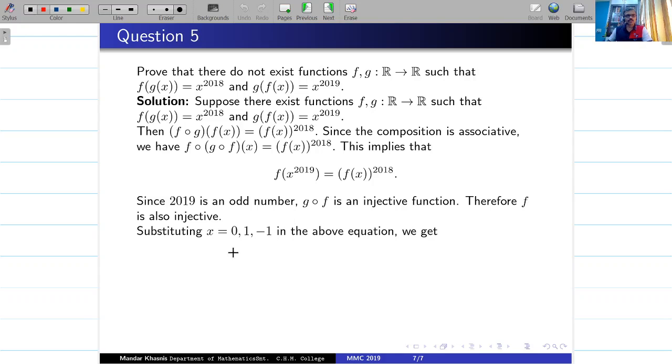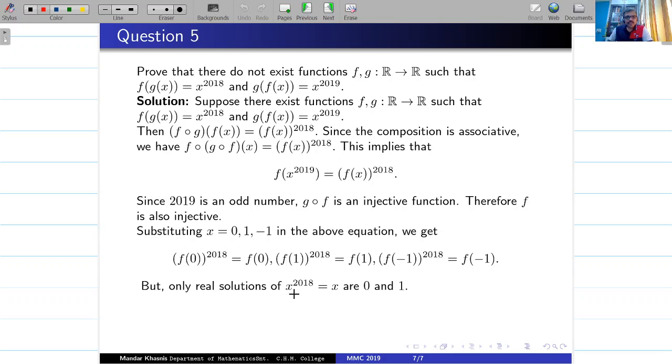Let me disclose. These are the values that you are going to get. F of 0 raised to 2018 is f of 0. So f0, f1 and f minus 1 are satisfying such a thing. And so what are we achieving by this? If you look at x raised to 2018 equal to x, these are all three solutions of x raised to 2018 equal to x. But the only real solutions of this are 0 and 1. Try to describe why is it so.